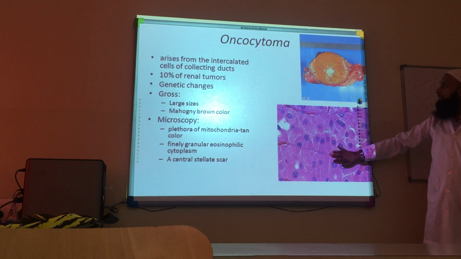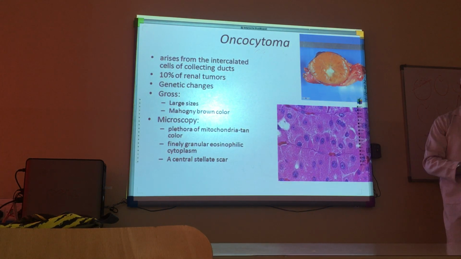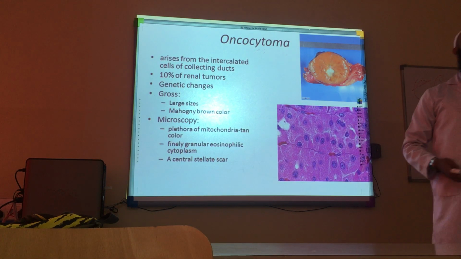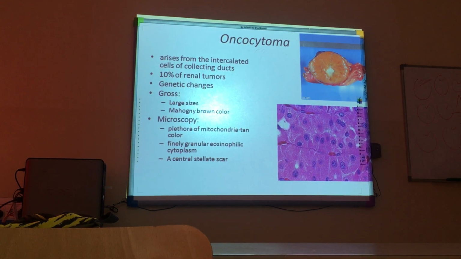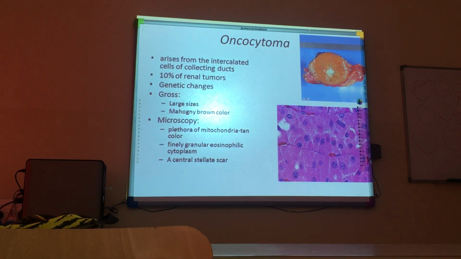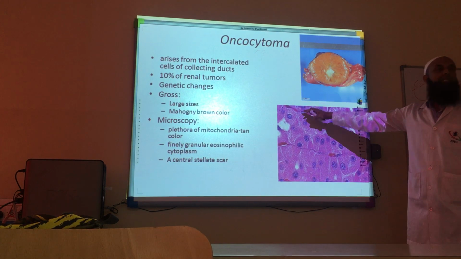This is not seen in this picture, but here you can find that stellate scar or central scar. Star-shaped, a star-shaped scar, fibrosis in this tumor. Are these congested vessels? Yes, you can say they are vessels or microvessels running in between them. If it has to produce a lot of mitochondria, it needs energy, which is provided by ATP. That way the blood vessels will also be much raised in this tumor. So they are compressed vessels, microvessels or capillaries in this tumor.